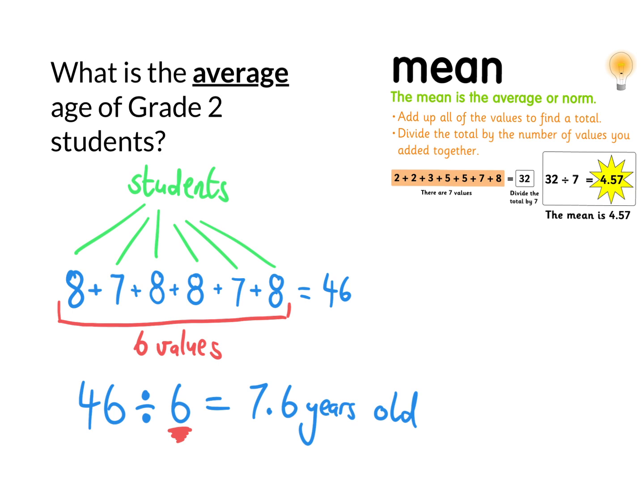What is the average age of grade 2 students? So we have all the students here. We have an 8-year-old, 7-year-old, an 8, 7, and another 8-year-old. And we know that the sum of the values is 46. We have 6 values there, so 46 divided by 6 equals 7.6. So we know that the average age of a grade 2 student is 7.6 years old on average.